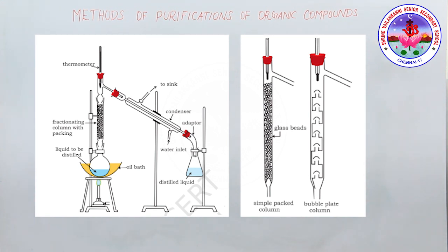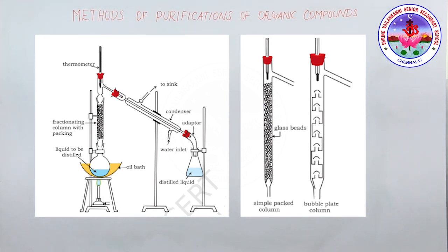In this technique, the vapors of a liquid mixture are passed through a fractionating column before condensation. The fractionating column is fitted over the mouth of the round bottom flask. You can see the diagram. The vapors of the liquid with a higher boiling point condense before the vapors of the liquid with the lower boiling point.